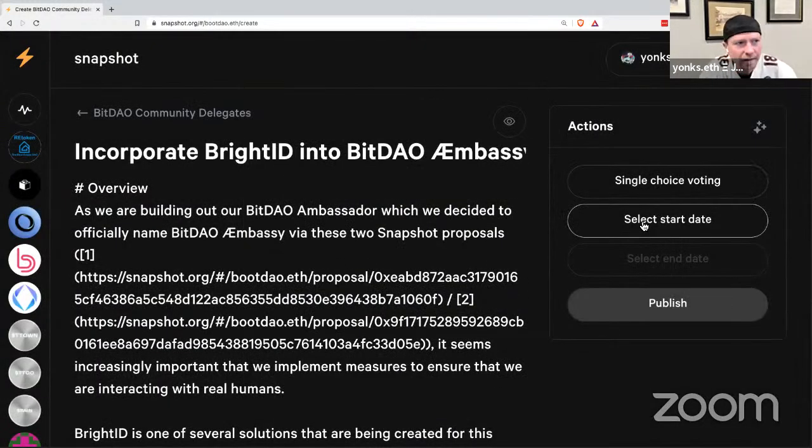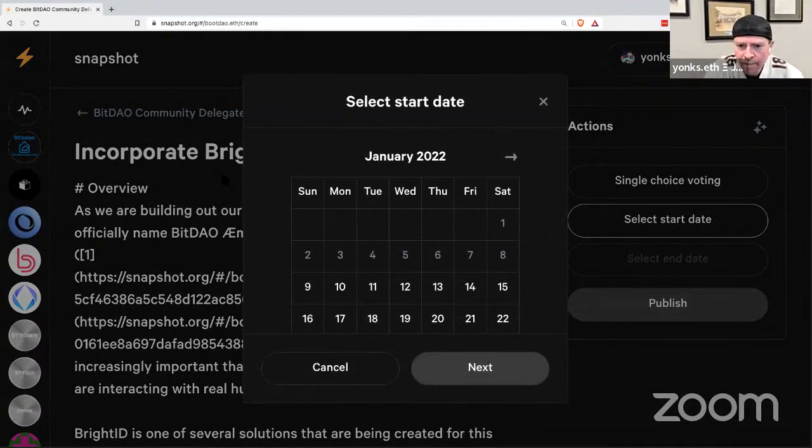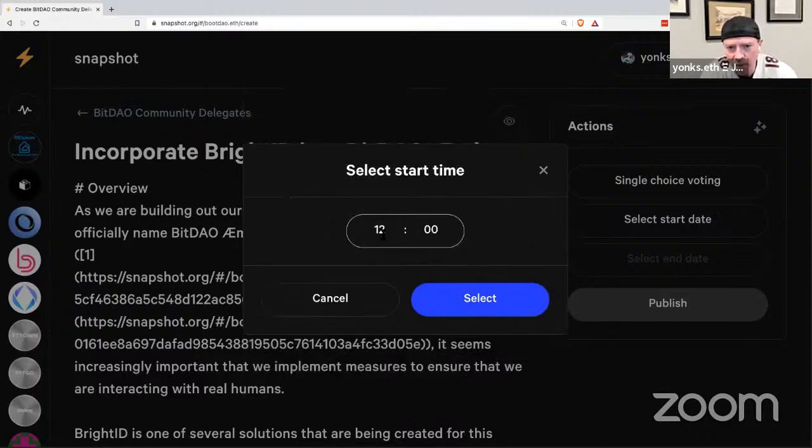So we're going to select the start date. It is a little after 2 a.m. here, so let's go ahead and just do that, and we'll do 2. The way that Snapshot works is it takes a snapshot, and I'll show you the block ID, and this is based upon delegated BIT.